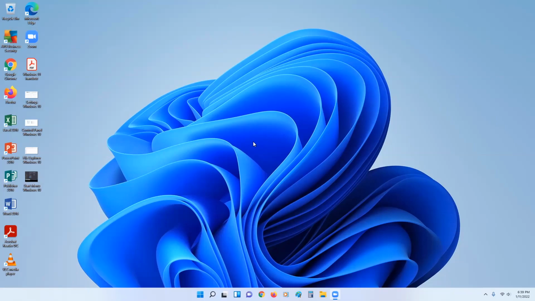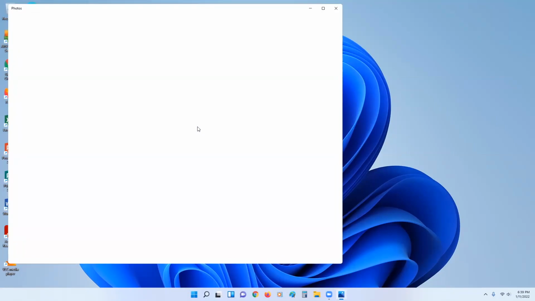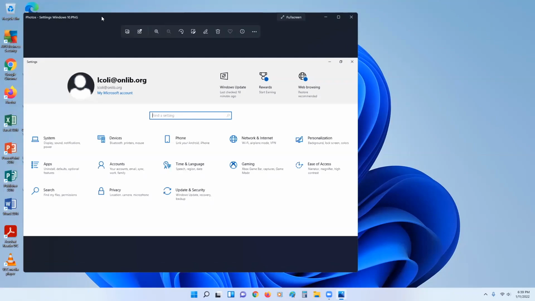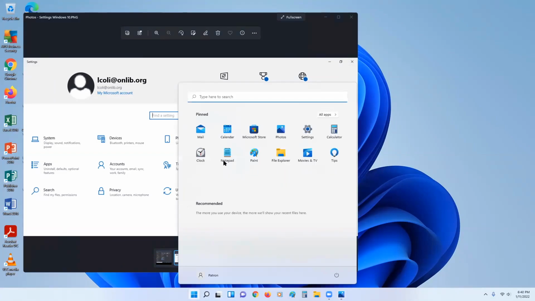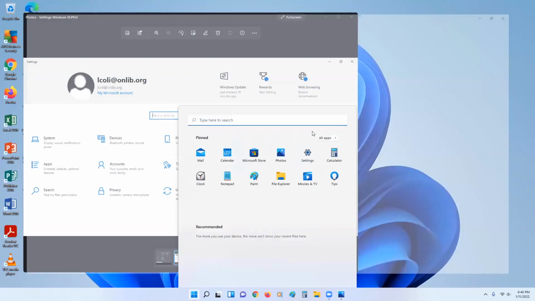So let's first talk about the settings menu. The settings menu is something that we do get in Windows 10, and I'll show you. We have some screenshots from a Windows 10 machine, just so we can compare. So this might look familiar to you. This is the Windows 10 settings screen. And as a comparison, let's take a look at settings in Windows 11.